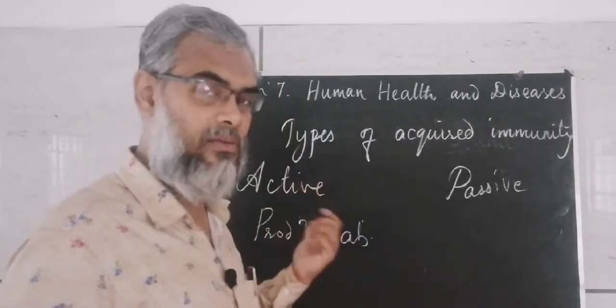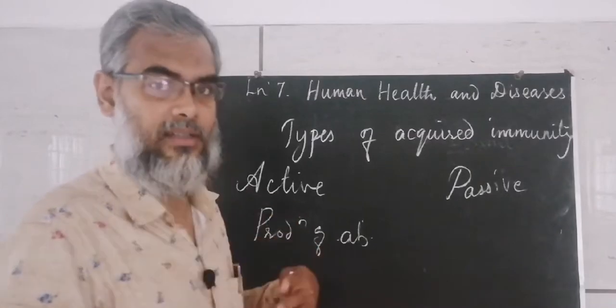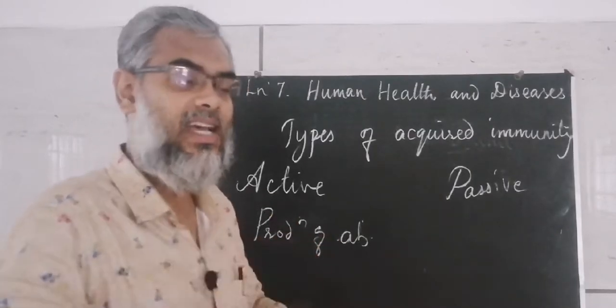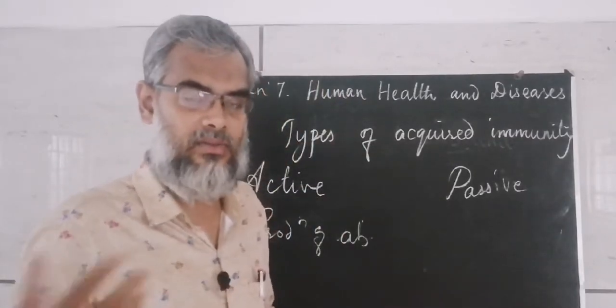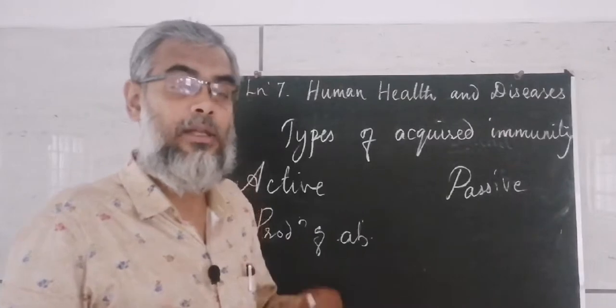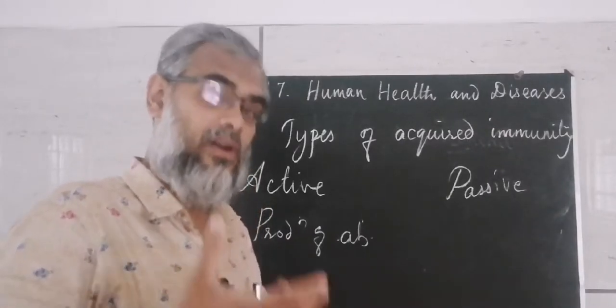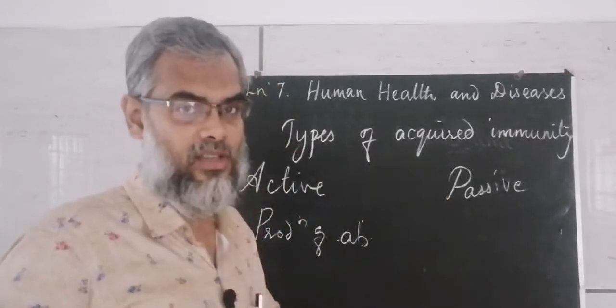Here, in active acquired immunity, the body will start producing antibodies and kill the microorganisms. Something is given so that the body will produce antibodies, and so it will act against the pathogens.